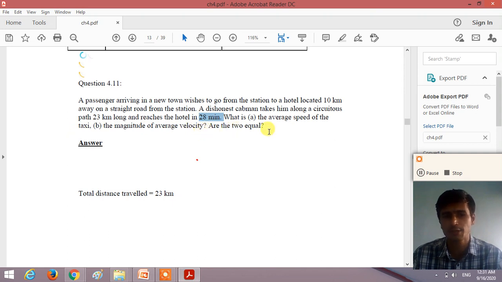Are the two equal? So here, the hotel is located 10 km away on a straight road, but the dishonest cabman takes him along a zigzag path of 23 km, right? In 28 minutes. So here the total time taken by the taxi driver is 28 minutes, and the total distance traveled by the taxi driver is 23 km, right?